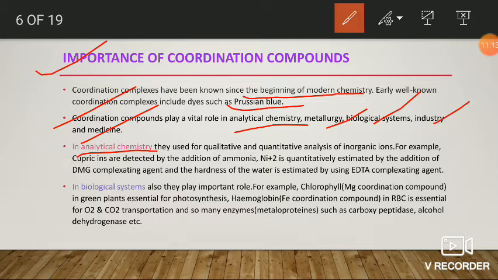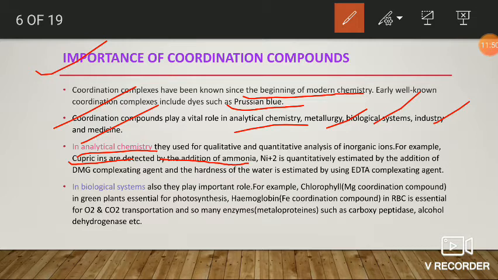If you observe the importance with some examples, cupric ions are generally detected by the addition of ammonia. If you add ammonia to the cupric solution, we get a deep blue colored solution. It is due to the formation of a copper ammine complex compound, generally the tetraammine copper complex. So we get a deep blue color. If you get a deep blue color on addition of ammonia to the cupric solution, then we can confirm this salt solution contains cupric ions.